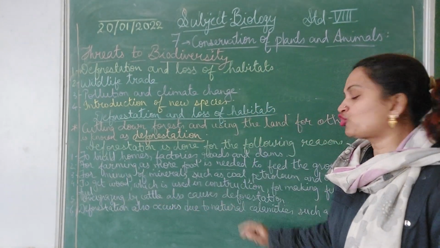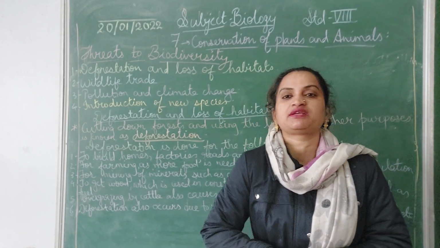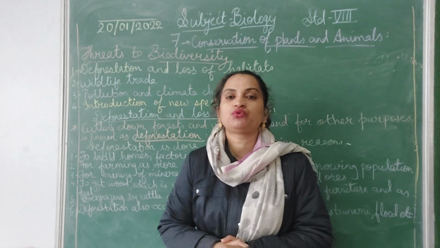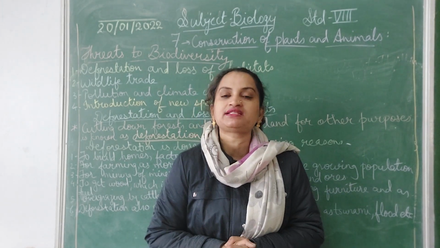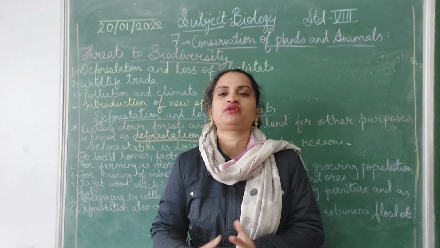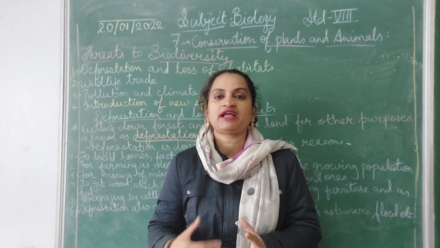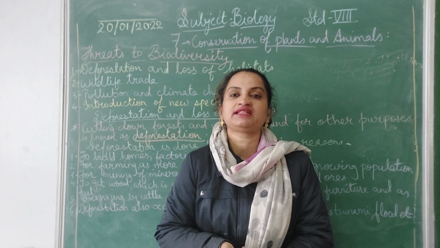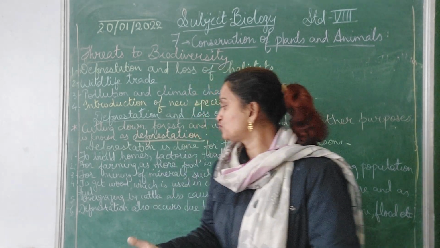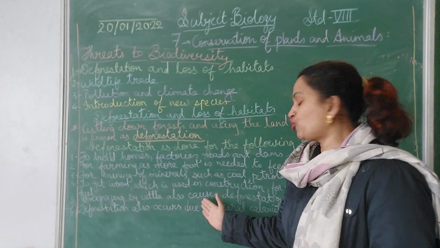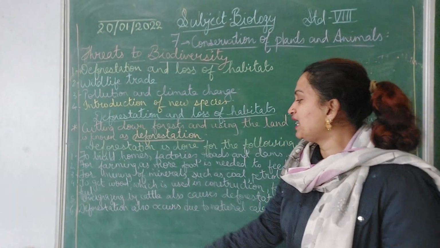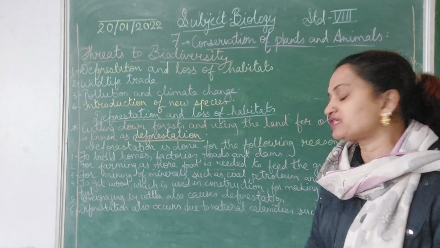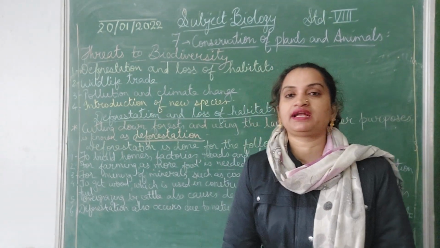Now, overgrazing by cattle also causes deforestation. What is overgrazing? The cattle eat grass and plants, and so if there are more and more cattle, there is overgrazing, which means damage to the plants and the grasses in a particular area. So overgrazing by cattle is also one of the causes of deforestation, and deforestation also occurs due to natural calamities such as tsunami, flood, etc.